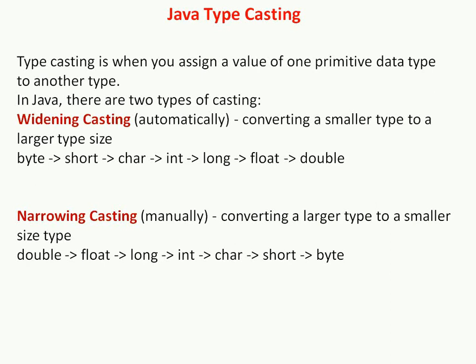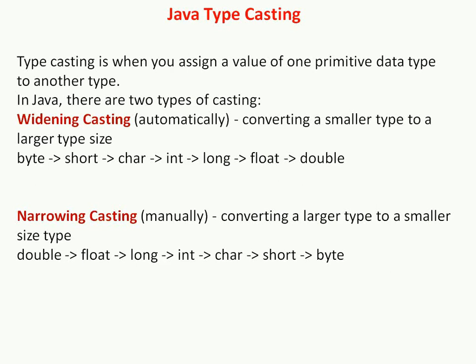Typecasting is converting a value from one data type to another data type. Widening casting is done automatically and narrowing casting is done manually. The automatic conversion is done by the compiler and the manual conversion is done by the programmer.